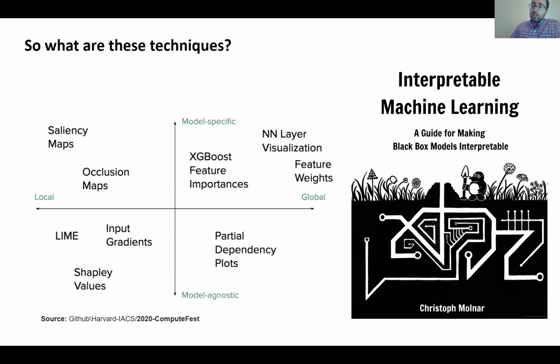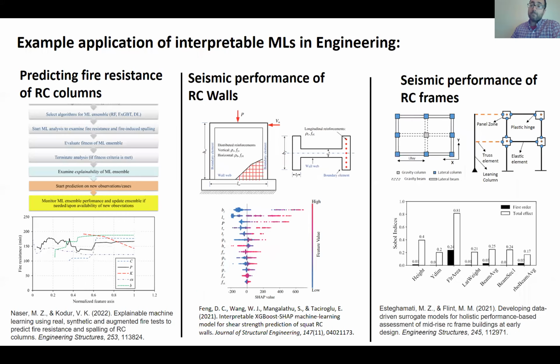For example, a local interpretation may look at a small part of a neural network, whereas a global interpretation will visualize the weight distribution in the entire network. From another perspective, we can classify these techniques as either model-specific or model-agnostic, where the model-specific techniques are helpful for a specific type of machine learning models, whereas the model-agnostic can be applied to different classes of machine learning models.